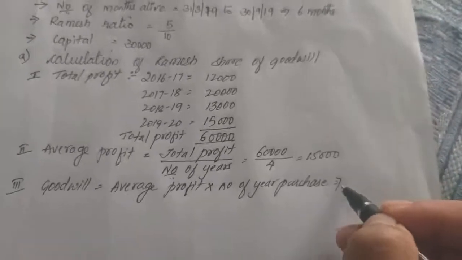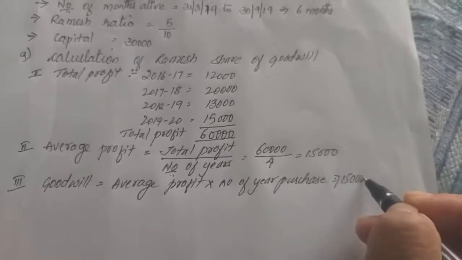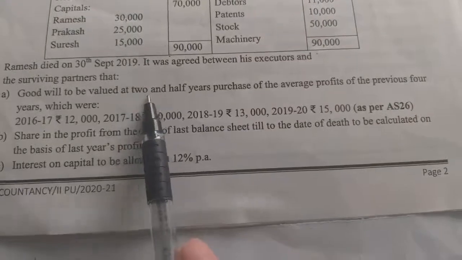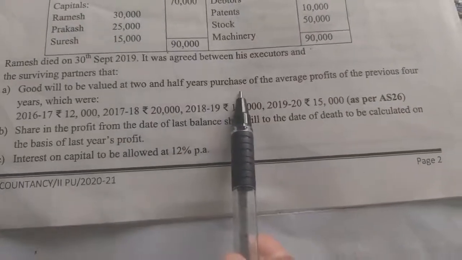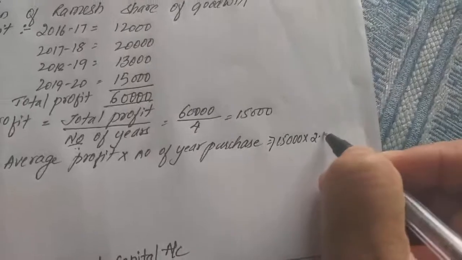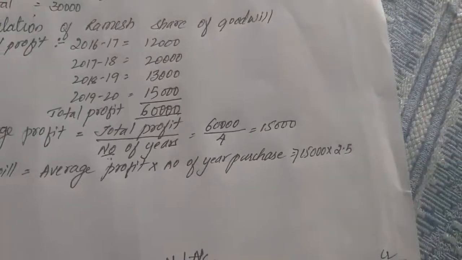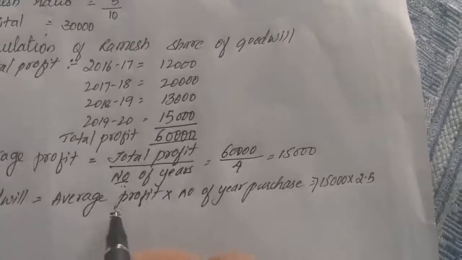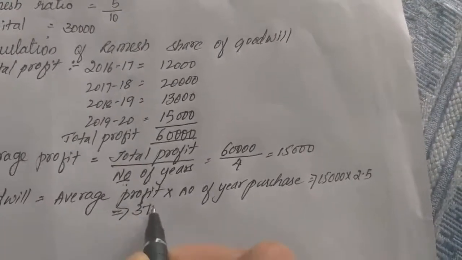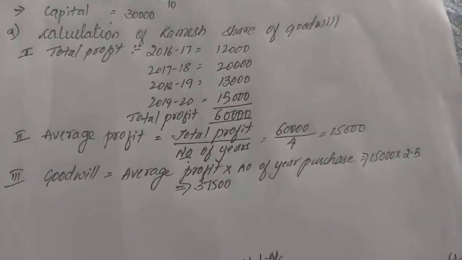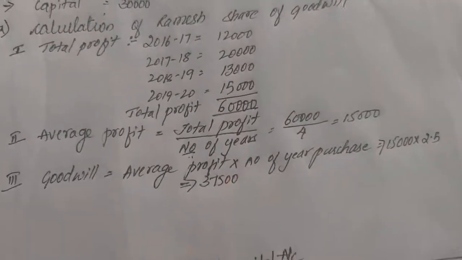This is equal to 15,000 into number of years purchase. Here they have given you 2.5 years purchase. So that is 2.5. And this is 37,500. This is the total goodwill of the company.